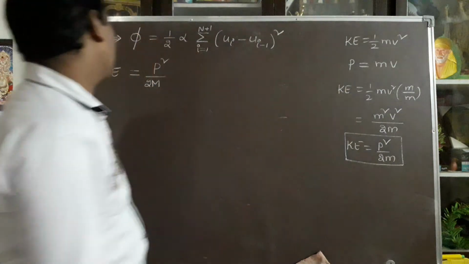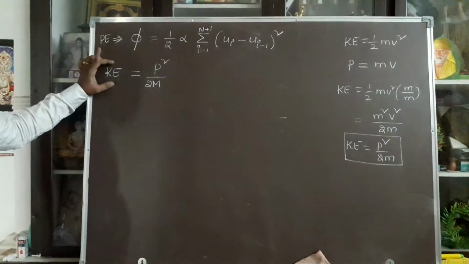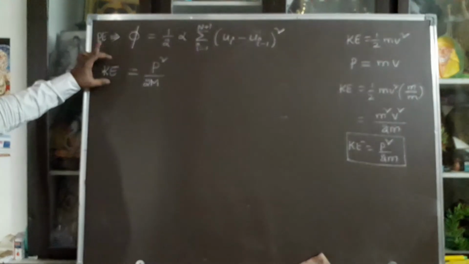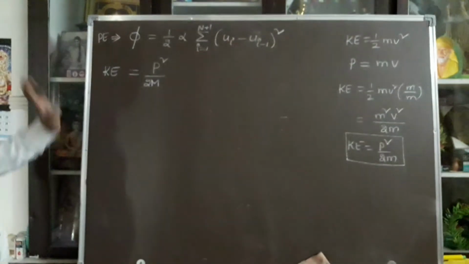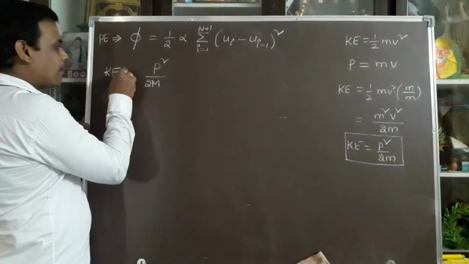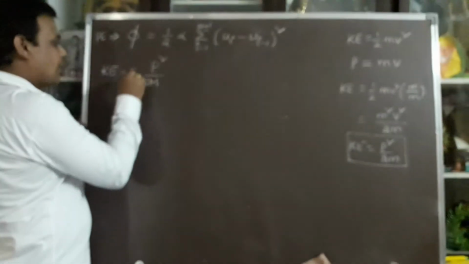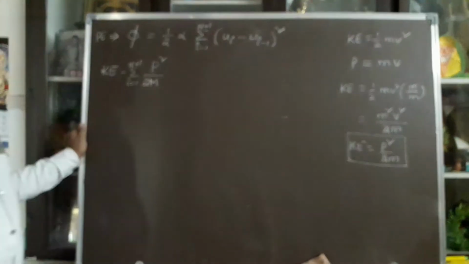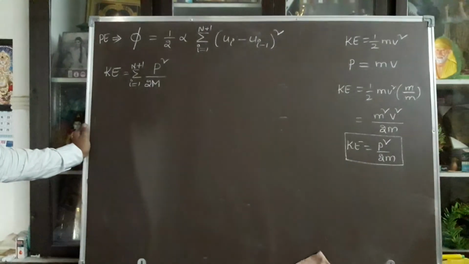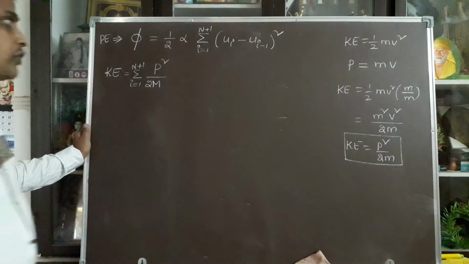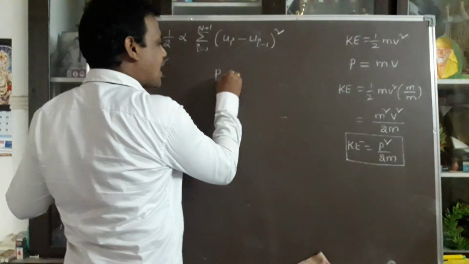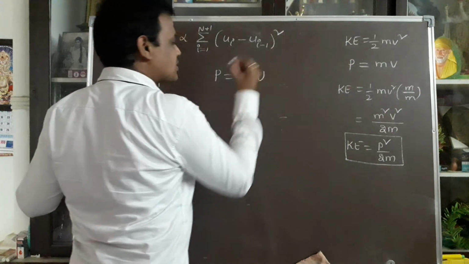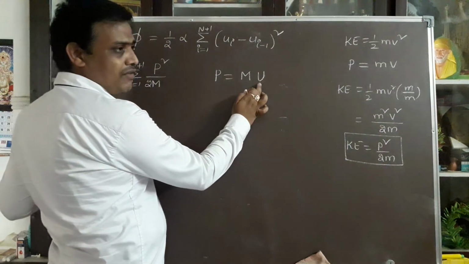In a similar way, the kinetic energy of the lattice in the monoatomic linear chain is p square by 2m, particularly for n plus 1 atoms, summation i from 1 to n plus 1. This is the kinetic energy. What about p? p is momentum, which can be represented as mass into velocity. Here I am not representing the velocity. What is the basic definition of velocity?